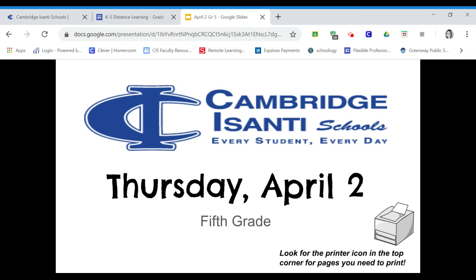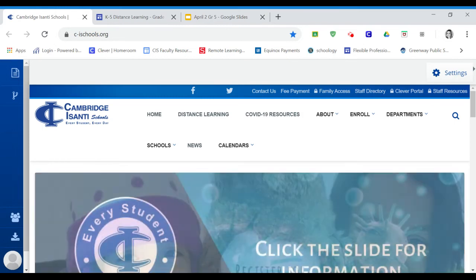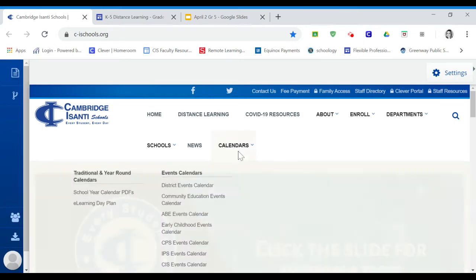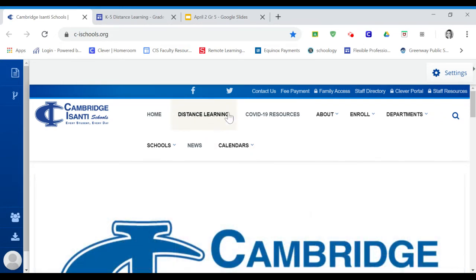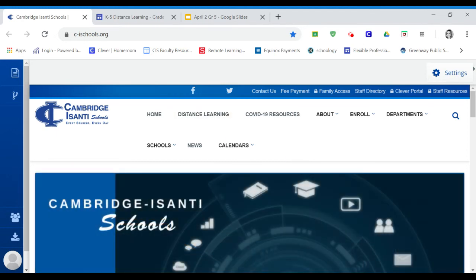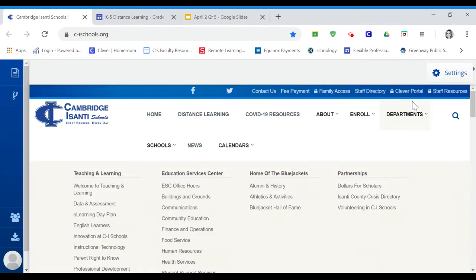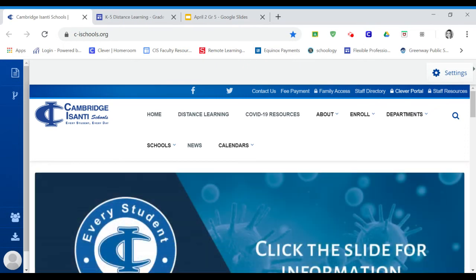Besides that morning meeting at 9 o'clock, you also will be asked to go to your daily check-in every single day. Okay, so you're at this home screen for Cambridge Isani Schools. We already talked about how to get to your slides for the day in distance learning. But besides your slides, every single day, you will be doing a check-in with your homeroom teacher. Some of you already have been, and some of you haven't, so I'm going to walk you through that. It is located in Google Classroom.